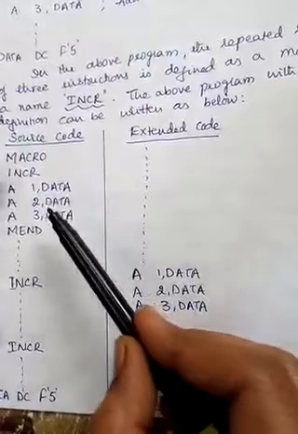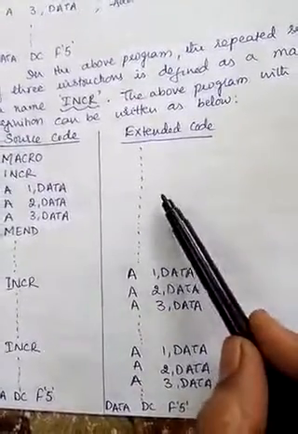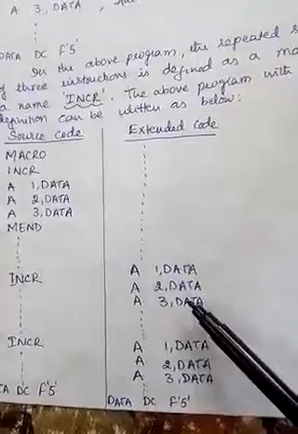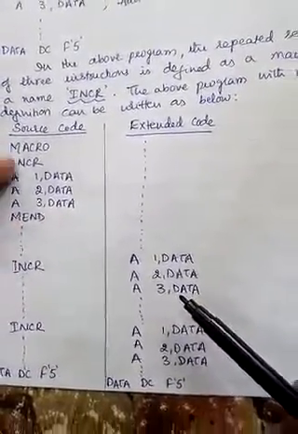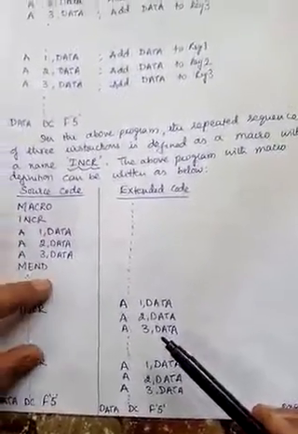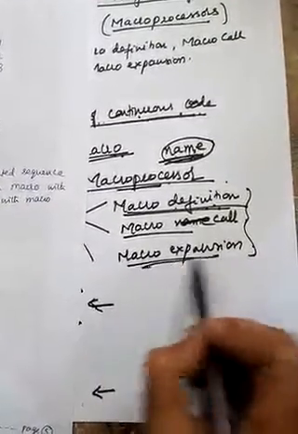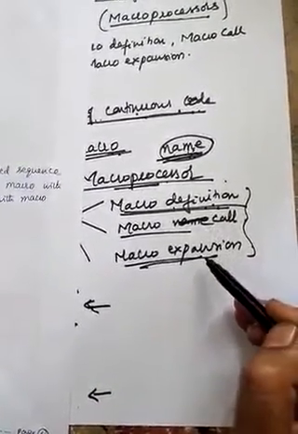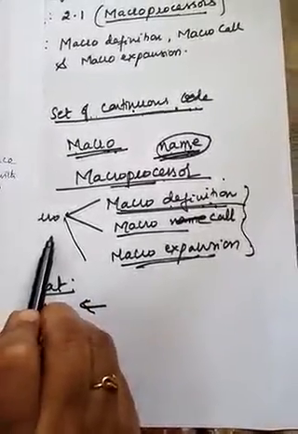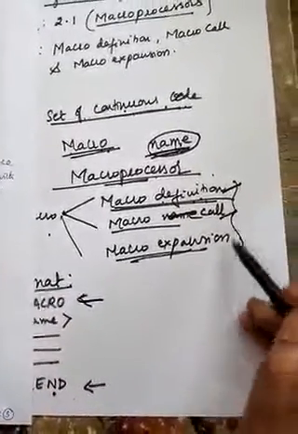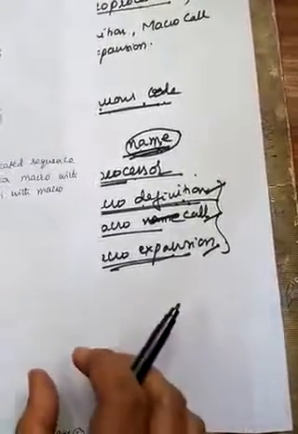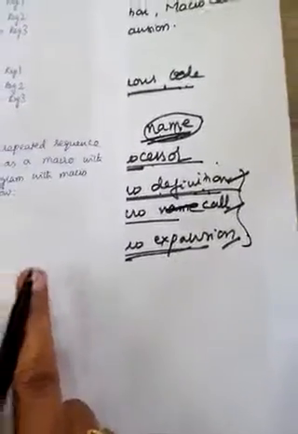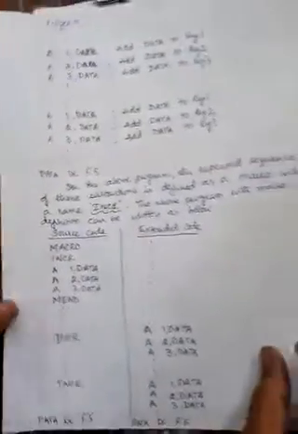Again please observe, in the output of the macro processor, the macro definition does not appear. The macro processor stores it. It will not give it as an output. And during macro expansion, the two pseudo-ops macro and mend will not be present, and the name also will not be present. So this is the explanation for the three basic things which you use with the macro facility: macro definition, macro call and macro expansion. This entire thing they may ask for two or three times, they have asked it as a 15 marks question. Thank you.